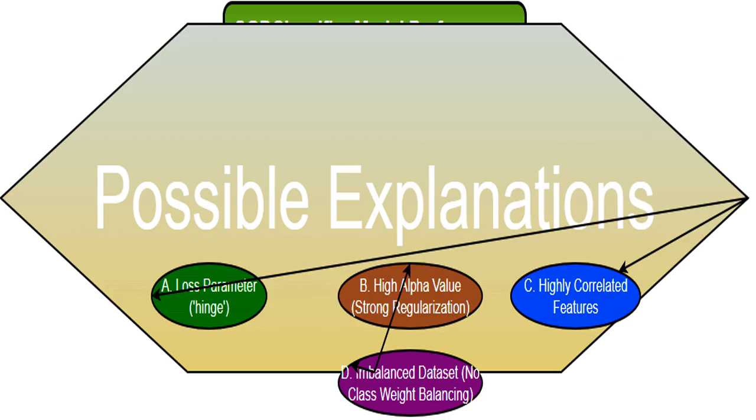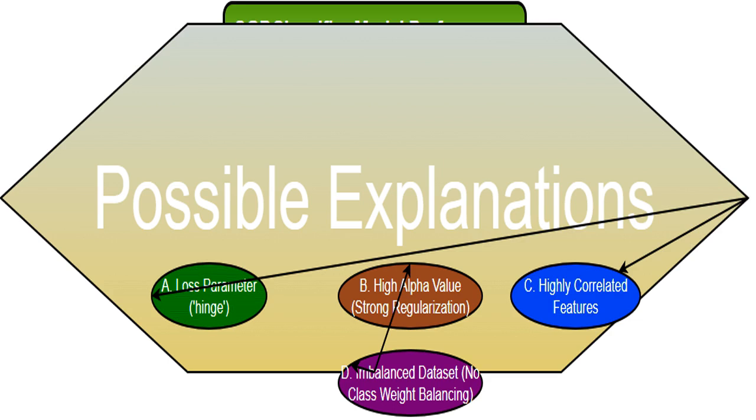A very large alpha value means I'm using strong regularization. This is like adding a penalty for large weights in the model. Too much regularization simplifies the model so much that it ignores the input features and defaults to predicting the most common class.